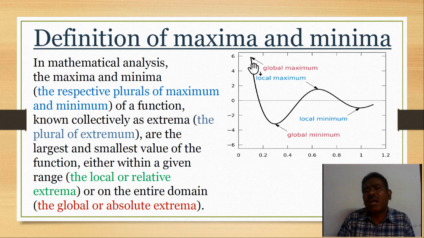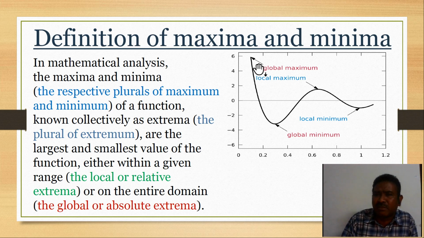Just consider the earth here as a plane, so different terms will come. Now we are applying this to a curve. Throughout the curve, what are the maximum and minimum values that occur? Where is the highest value and where is the least value in the entire domain?